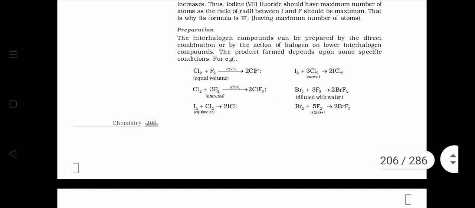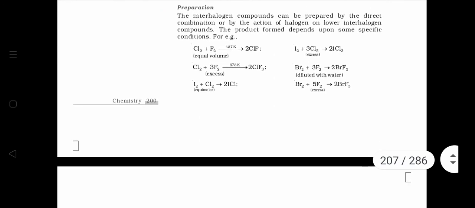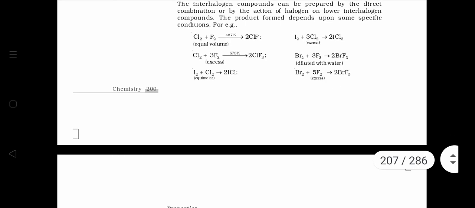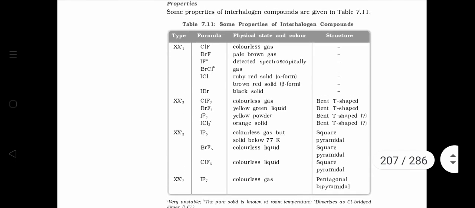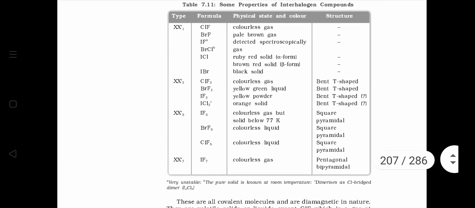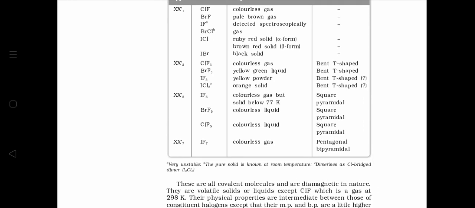Let us see its preparation. When chlorine combines with fluorine, it forms ClF. And if fluorine is taken in excess, it can form ClF3. Normally, the question comes to draw the structures and to write the hybridization of these interhalogen compounds. So, this has been separately discussed under structure section. Let us just discuss in brief.